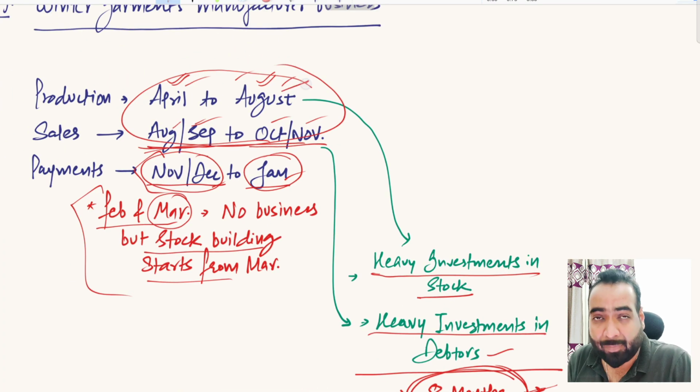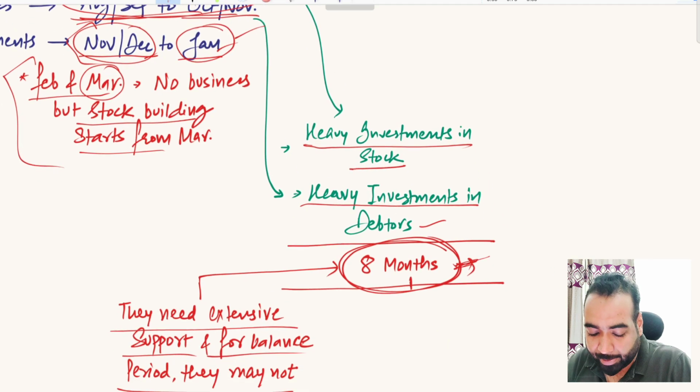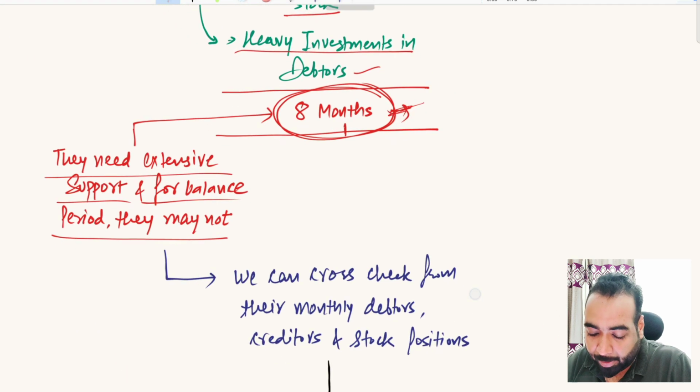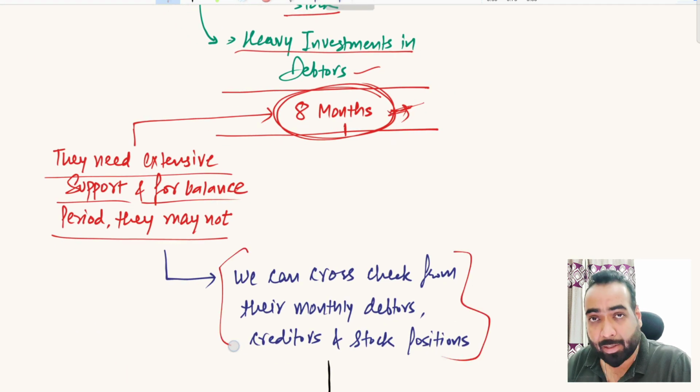During this period we will see the stock getting increased every month. During this period we will see stock getting reduced and debtors getting increased every month. And in this period we will see the debtors getting reduced, stock is also almost reduced or nil, right? So in this period we will see debtors reducing as well. So we can check the seasonality trends from their month wise stock, debtors and creditors figures.